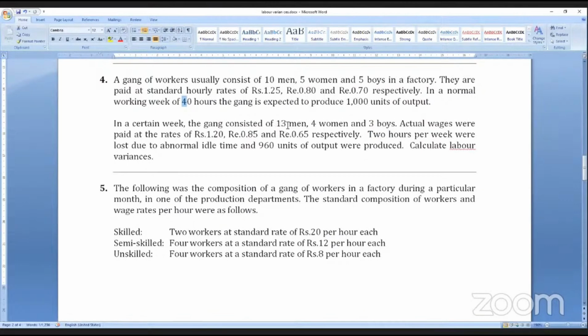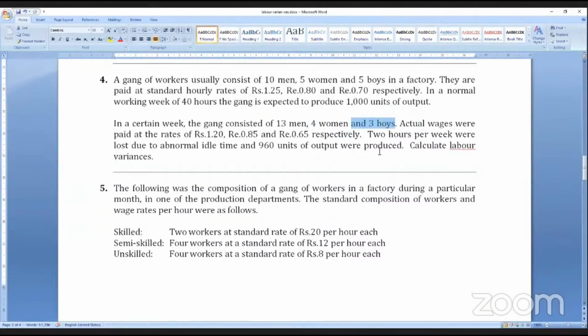Actual hours worked: 13 into 38, 4 into 38, 3 into 38, because 2 hours were lost per week. So 40 hours, 2 hours idle time. Each worker worked only 38. You will get actual hours worked into standard rate.